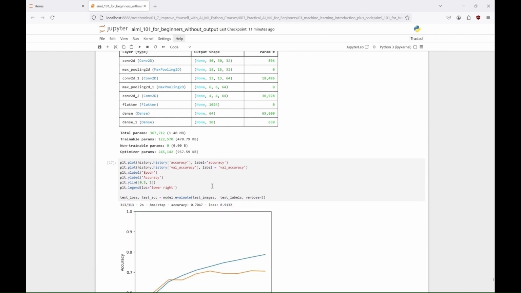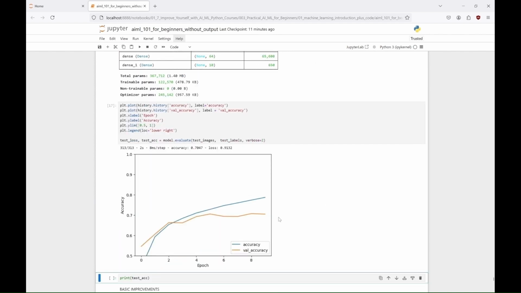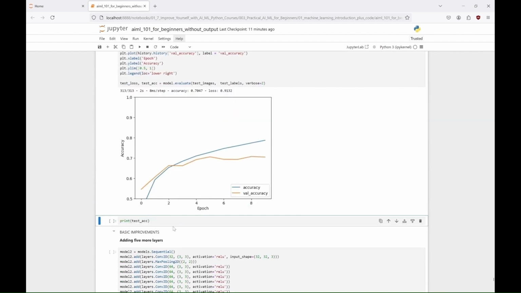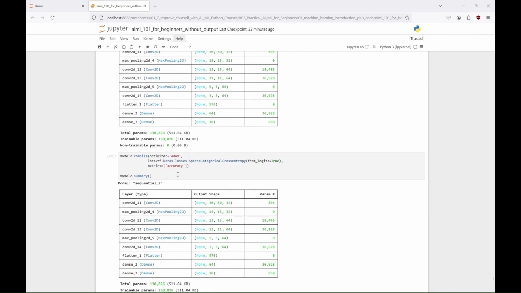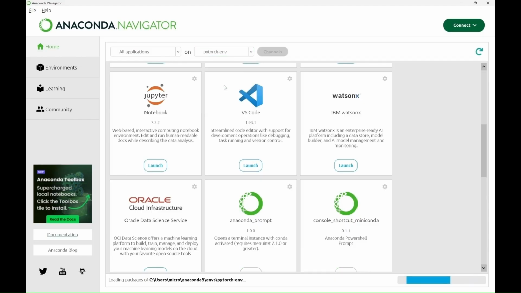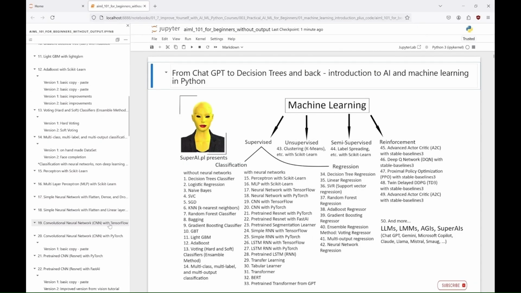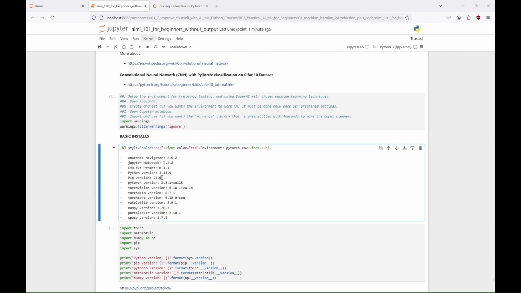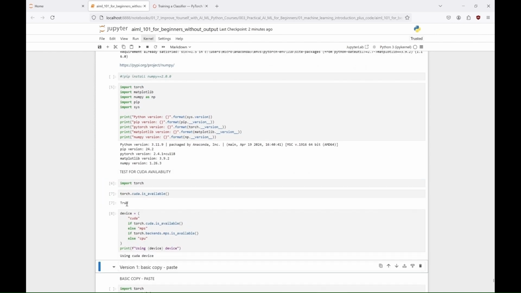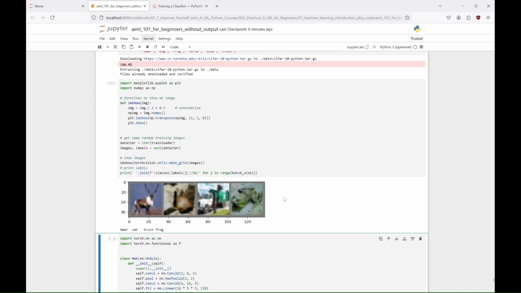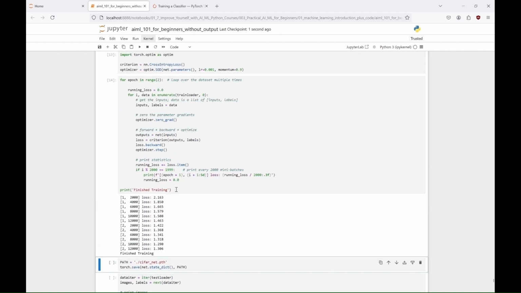In other words, we can say that out of every 100 images, the model was able to correctly identify 70 of them. If we add one more layer and train the model for 10 epochs, we can get even higher accuracy. Now, let's look at an example of a CNN created with PyTorch using the CIFAR-10 dataset. It's not exactly the same as the one created with TensorFlow, but you can modify them to make the models identical. This way, you can compare the differences between the two libraries.